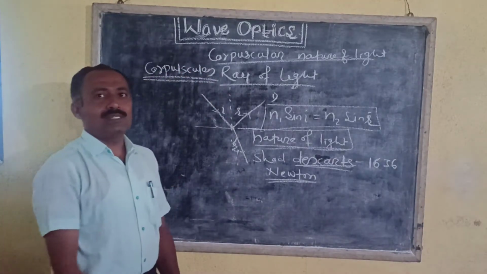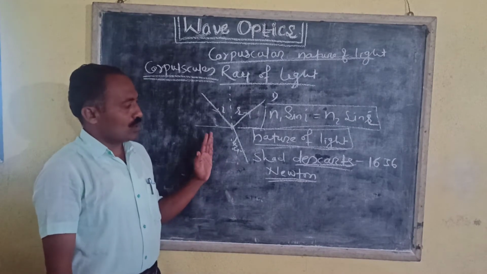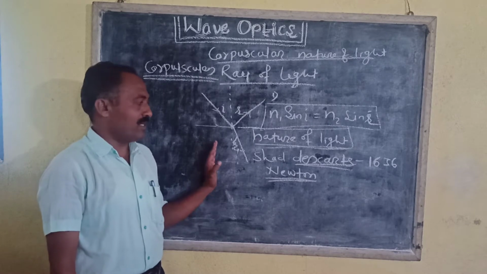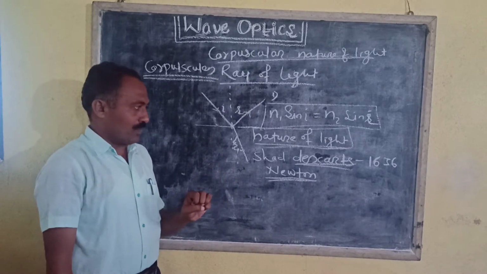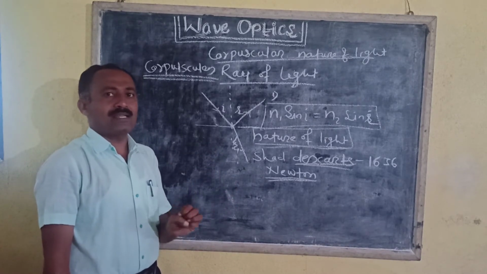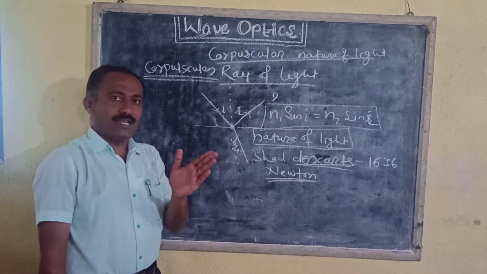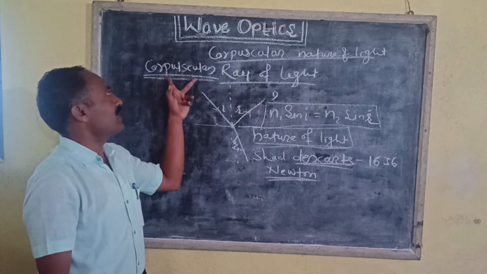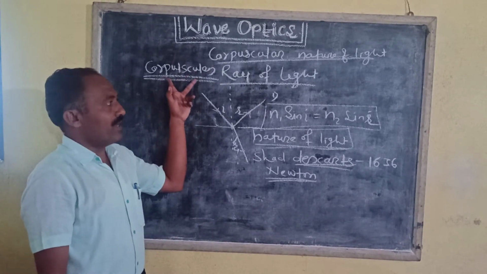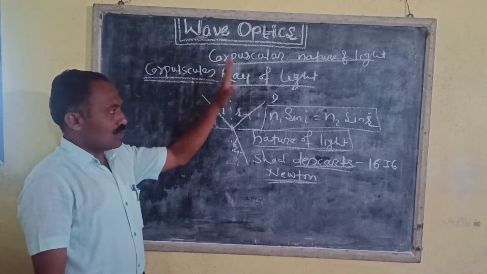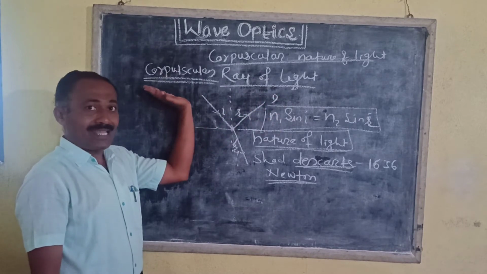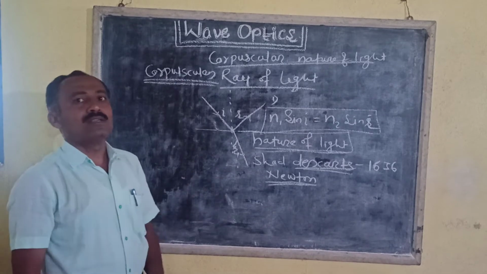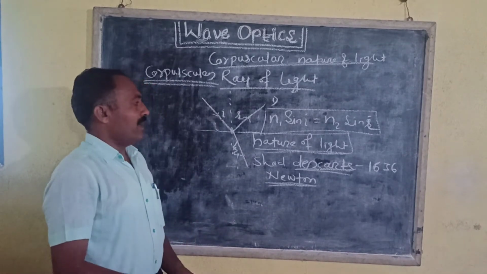These corpuscles are emitted from the source of light and travel in a straight line path. That means light consists of particles. These particles are elastic, very tiny and massless, and were termed corpuscles.